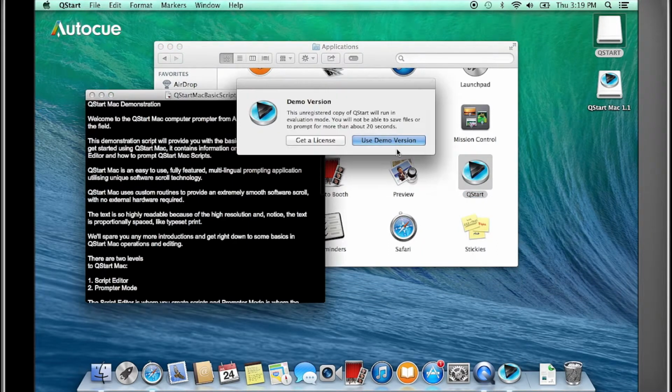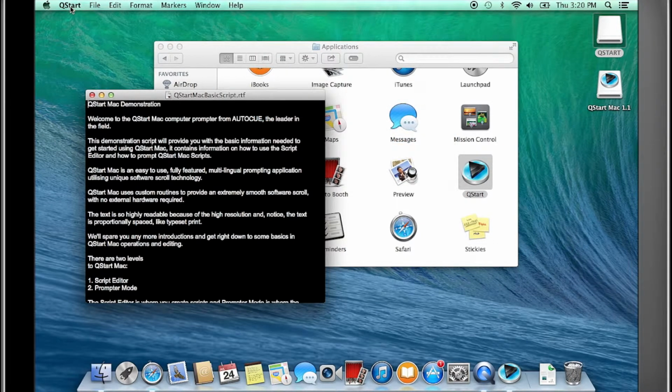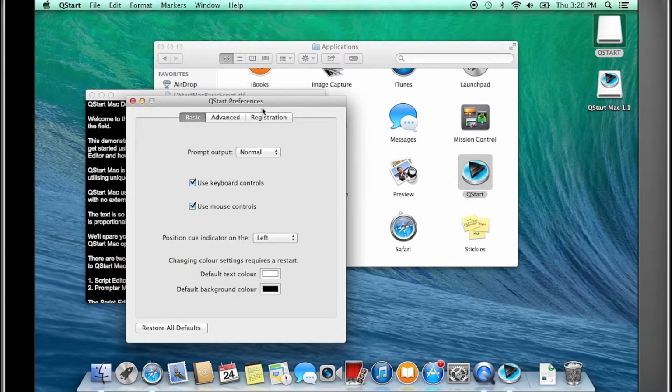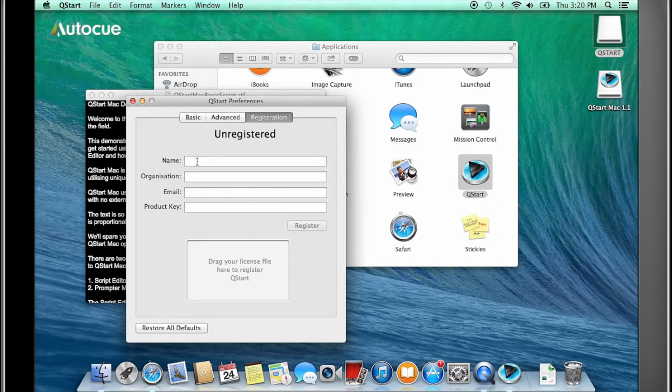Until you register, you will be able to use QStart as an evaluation demo version. To register, go to the QStart menu, Preferences, Registration. Fill in all the details.